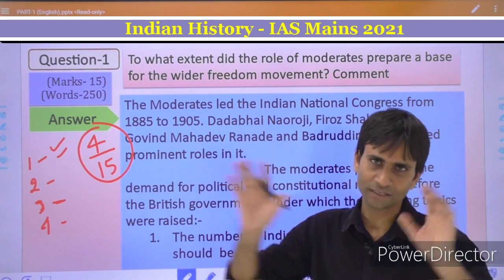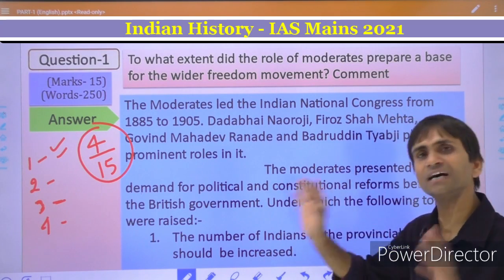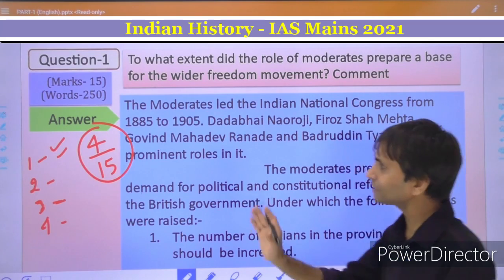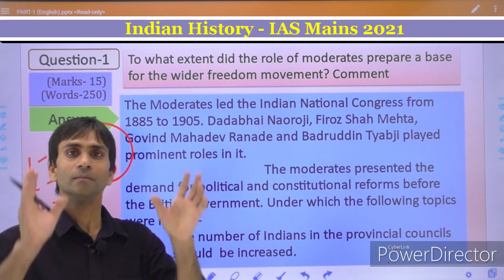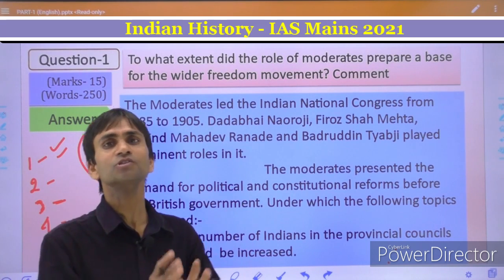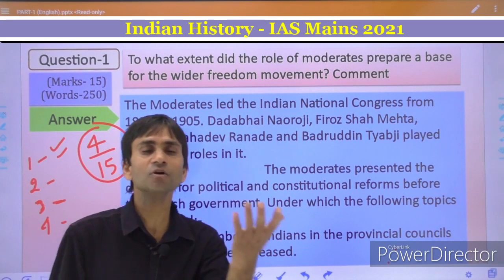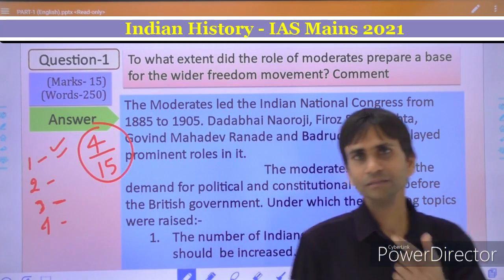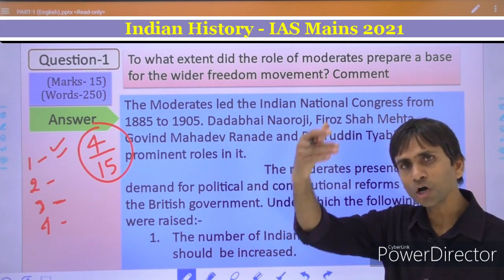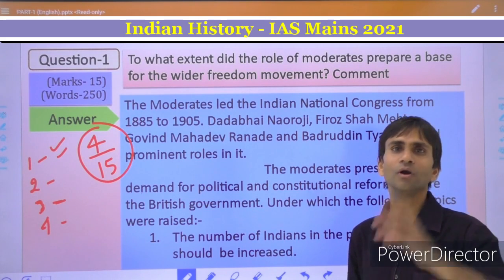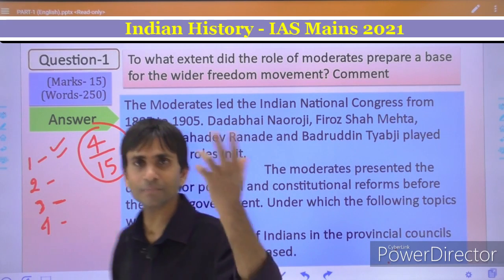a mass movement. So this kind of style I have never found in the answer. So you have to clearly mention in the third paragraph that the additional factors were more important than the politics of moderates, and these were accountable for the broader base of the freedom struggle. For that we can explain the reactionary laws of the British government like the Rowlatt Act 1919. So definitely it was a landmark in the Indian freedom struggle.